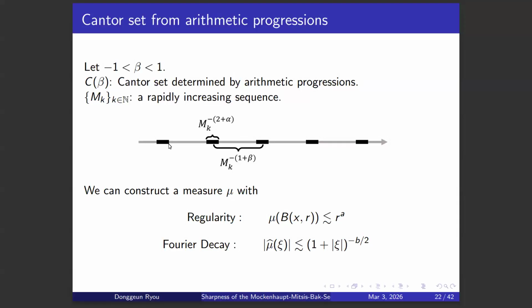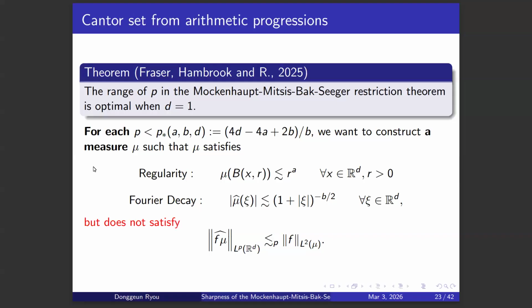on the union of both these sets, we were able to construct a measure which satisfies the given regularity and Fourier decay for fixed alpha, fixed A and B. So this is about constructing the measure. Now we have a measure which satisfies the regularity and Fourier decay for given A and B, but we still need to show that this L2 to LP estimate fails for p strictly smaller than p star.